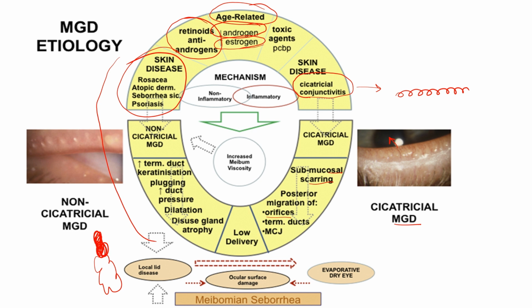Normally, they do not undergo keratinization, but they will in these disorders. And when there's keratinization, the ducts will be blocked and there will be pressure because of the meibum behind that blocked duct. This will lead to dilatation of the glands. The glands are going to undergo ultimately atrophy, and then obviously there will be problems with the lipid component of the tear film, leading to evaporative dry eye disease.